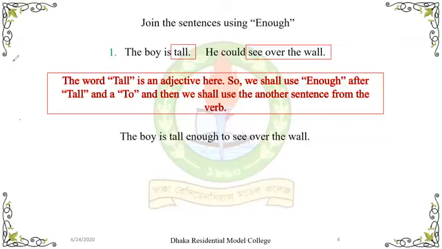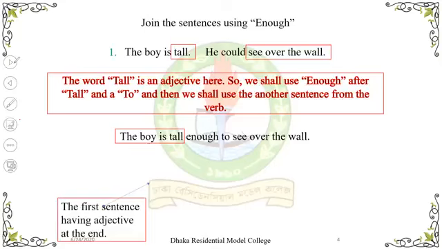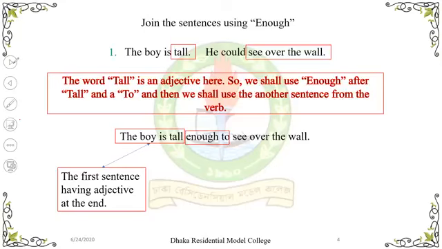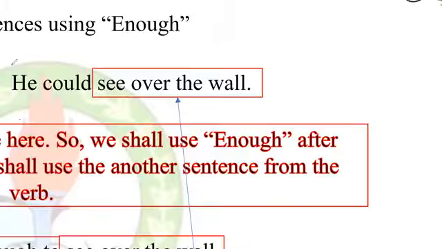So the boy is tall enough to see over the wall. The boy is tall is the first sentence having an adjective at the end, and then we have added enough to, and then the next sentence from the verb. So this is the process, how we can add enough with to.